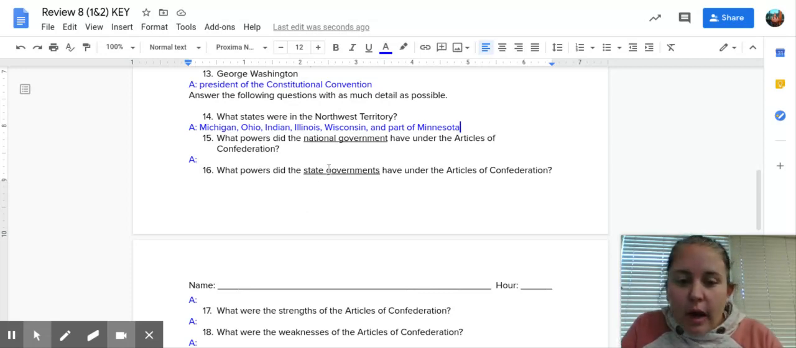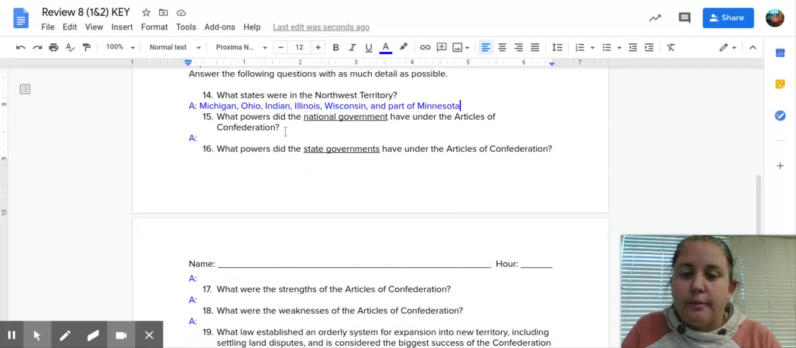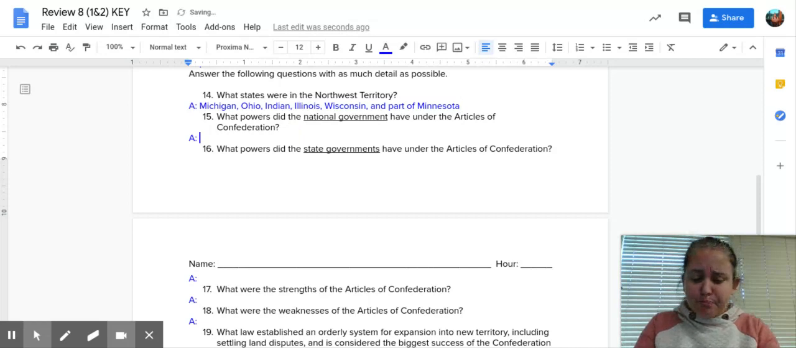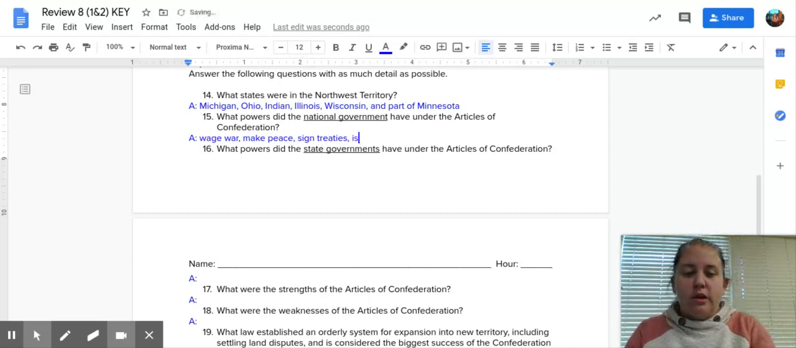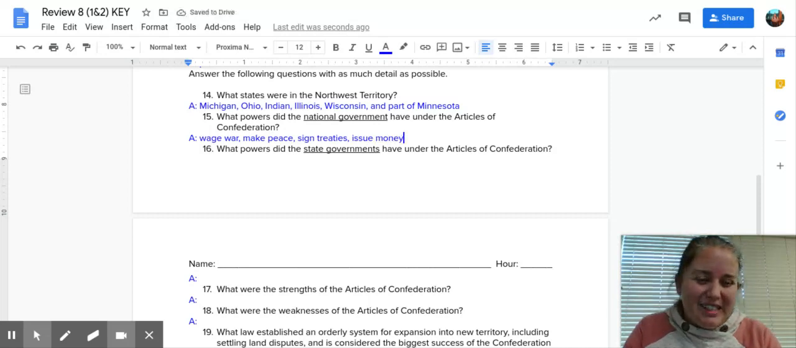Okay. All right, thinking about the Articles of Confederation, I'm really thinking about why they had problems. What powers did the national government have under the Articles of Confederation? They had 4 main powers. They could wage war, they could make peace, they could sign treaties. Those all come out of the fact that during the Articles of Confederation time, we're still fighting the American Revolution. And they could also issue money, but they didn't have any silver or gold to make that money worth anything.